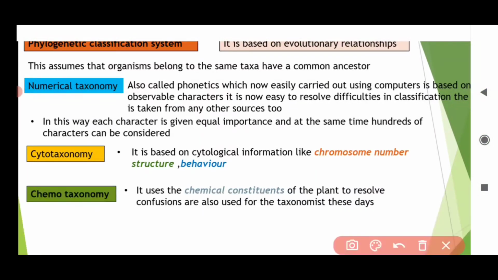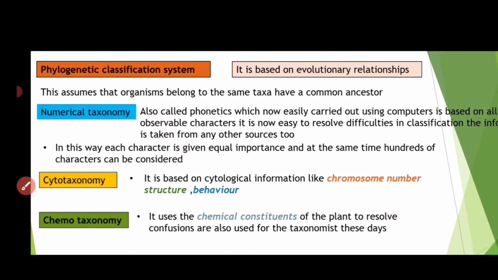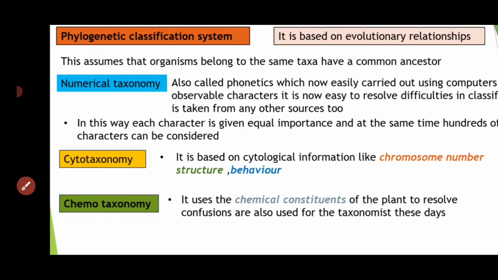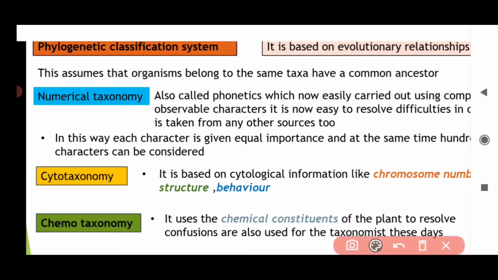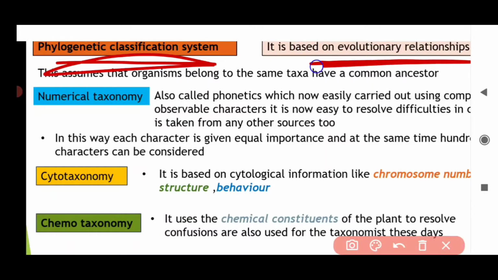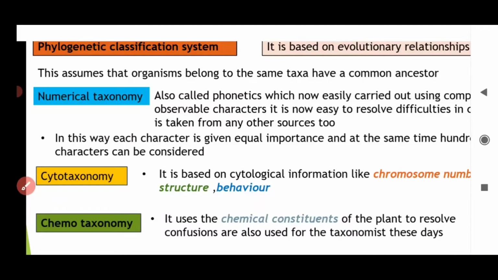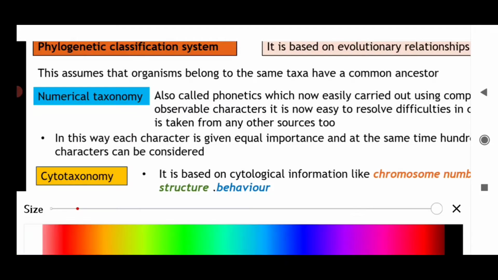So, talking about the phylogenetic system of classification. It is based on evolutionary relationships. What are evolutionary relationships? It is based on ancestors.